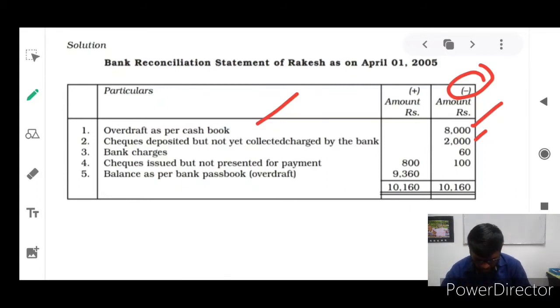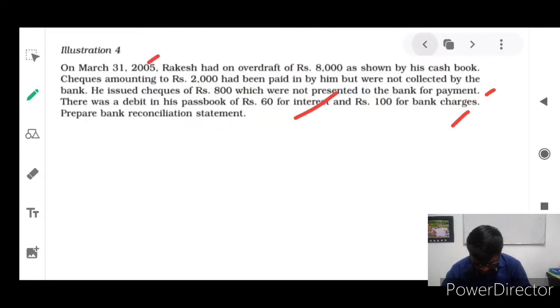The next one, bank charges. So as per this problem, bank charges how much rupees? Look here, issued by him but not collected by the bank. He issued a check of rupees 800 which was not presented to the bank for payment. So you, or Rakesh, you wrote a check to your creditor, rupees 800 worth of check it is, but your creditor fails to submit that check to the banker. He fails to submit to the banker. In that way, you are enjoying facilities.